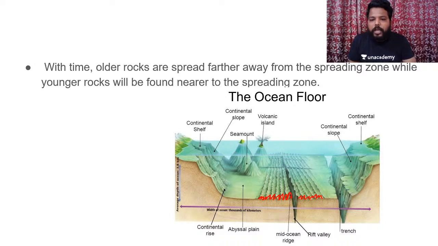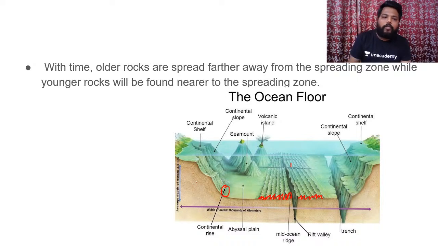If you see, the oceanic floor is diversified in this way, like we would be having continental shelf, continental slope, continental rise, seamounts, volcanic islands, guyots, and we would be finding mid-oceanic ridges, we would be finding trenches, we would be seeing the abyssal plains. See, you can see the continental rise. This I am not going to discuss as of now. I'll be discussing that in the oceanographic marathon session in a deep manner.